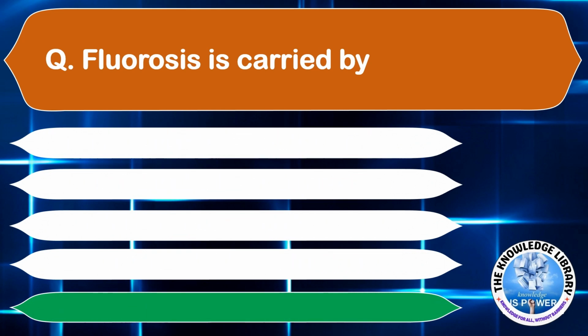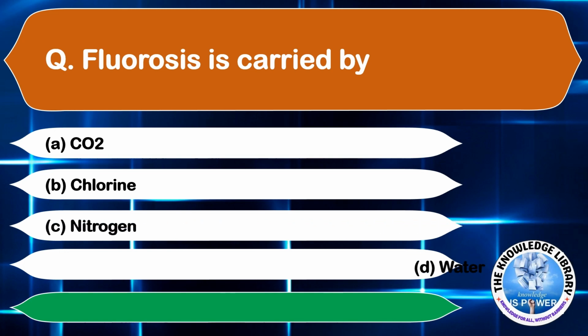Fluorosis is carried by. Option A, CO2. Option B, chlorine. Option C, nitrogen. And option D, water. The correct answer is option D, water. Moving on to the next question.